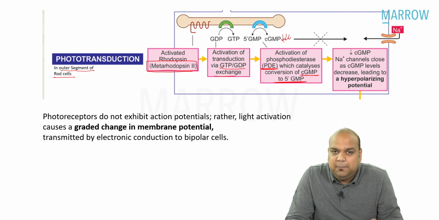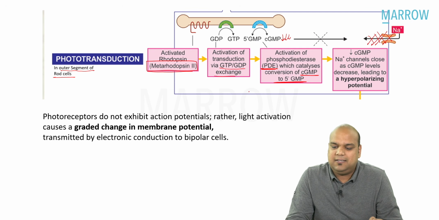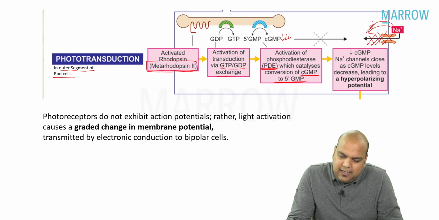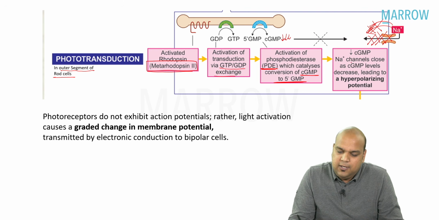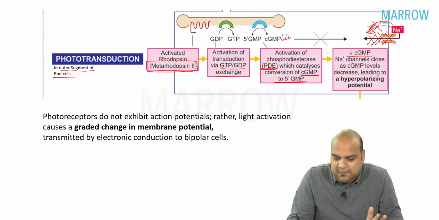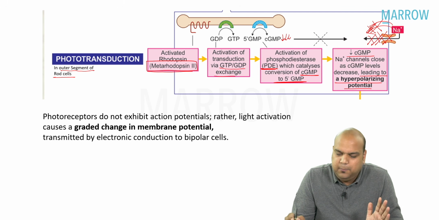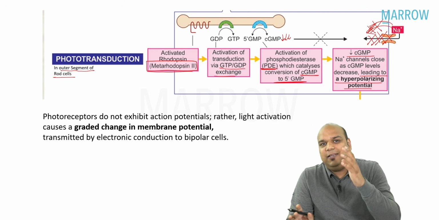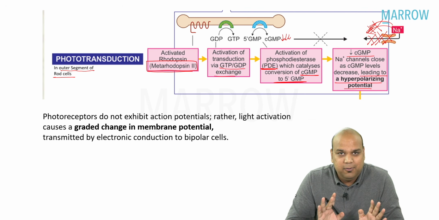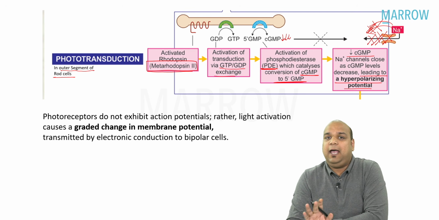When cyclic GMP levels reduce, they close the sodium channels and the calcium channels. Thus, the sodium coming in and the calcium coming in reduce. So, cGMP levels are decreased, the sodium channels and the calcium channels are closed, and this leads to a hyperpolarizing potential set into the photoreceptors. Okay, everybody, that is how photoreceptors act.